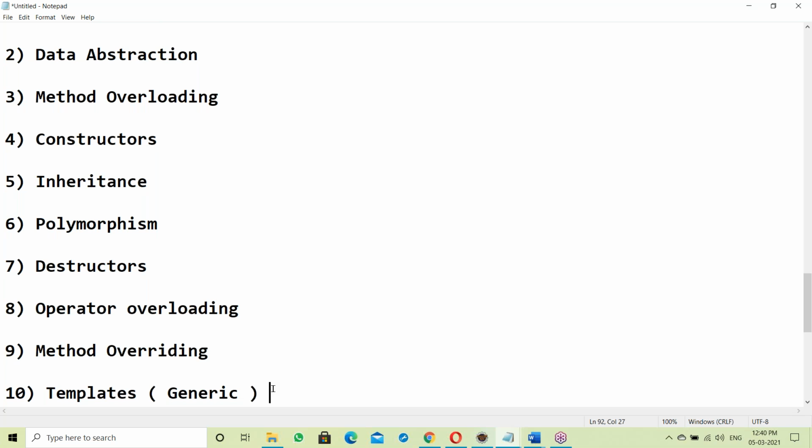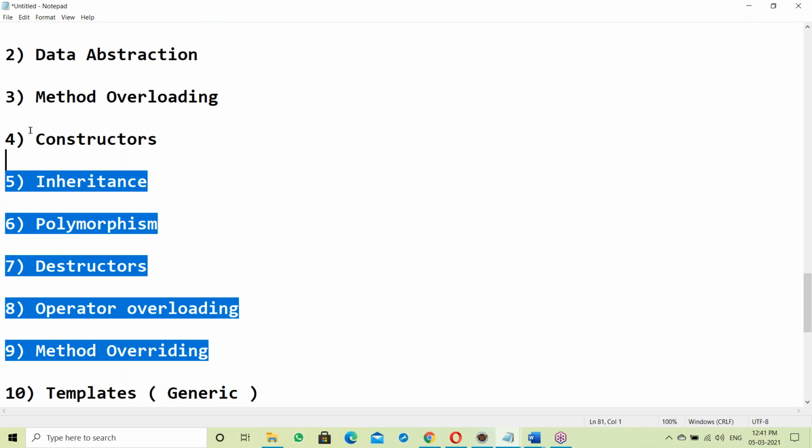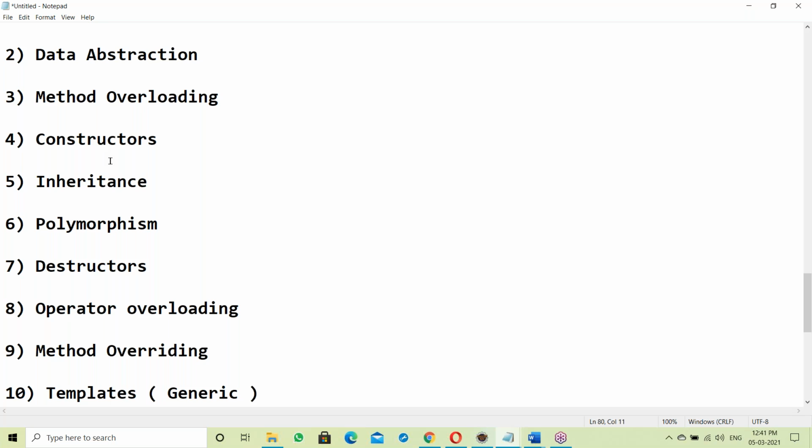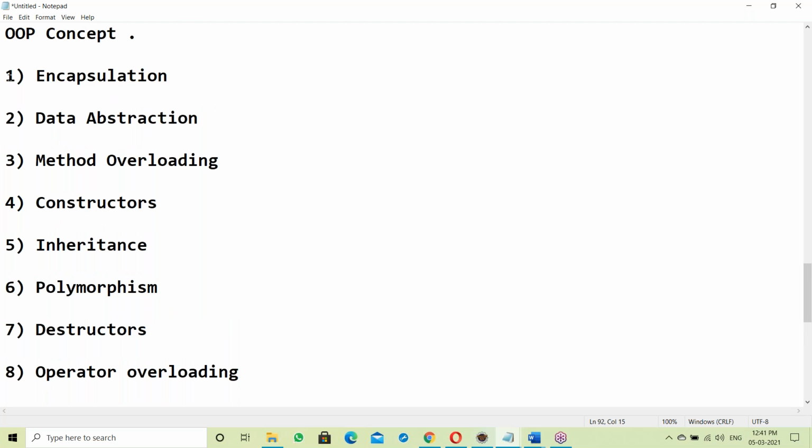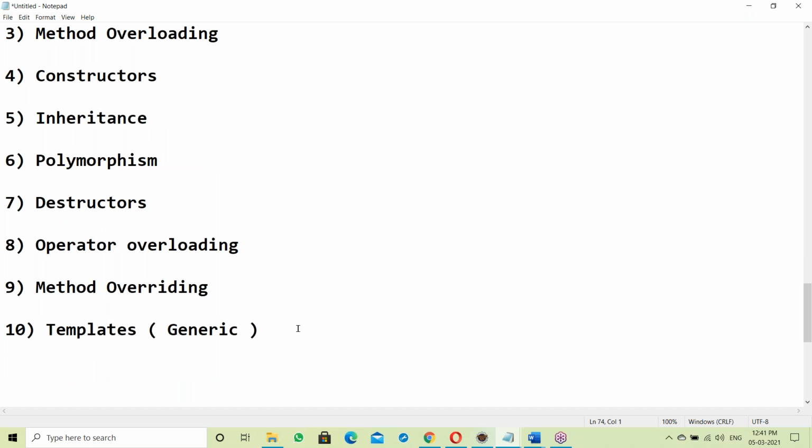But no language supports all those features. C++ supports the maximum features. In C++, except templates, everything is there. The templates concept is there, but somewhat poor in C++.